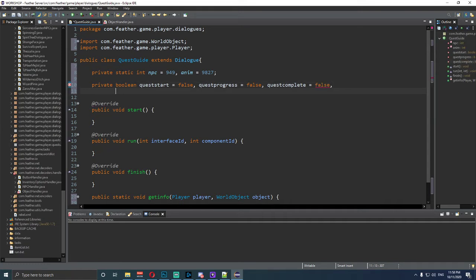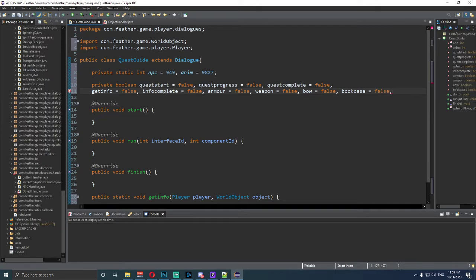Right, now we want to do a line down and type in the following stuff. This is going to be a bit, so get info is equal to false, info complete is equal to false, and then you want to say armor is equal to false. Weapon is equal to false. Bow is equal to false. Bookshelf or bookcase, sorry, is equal to false.